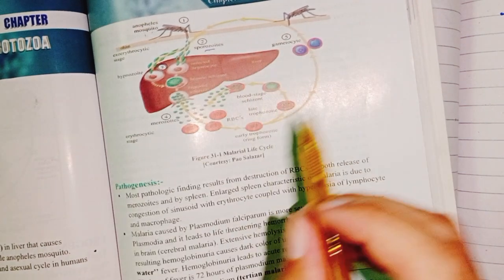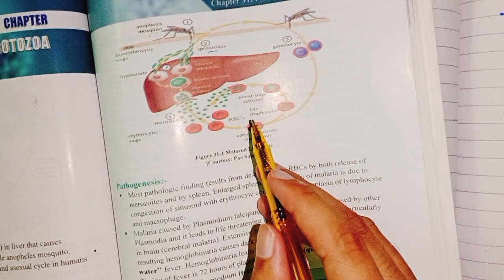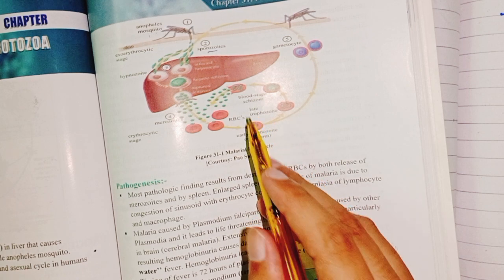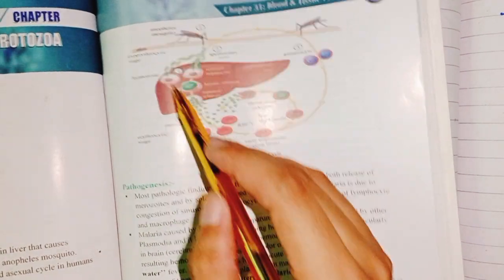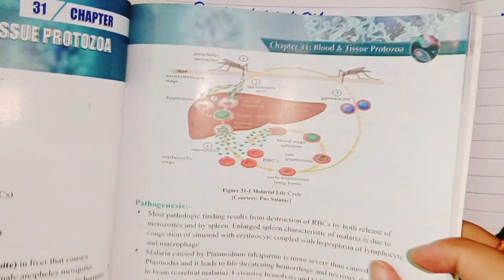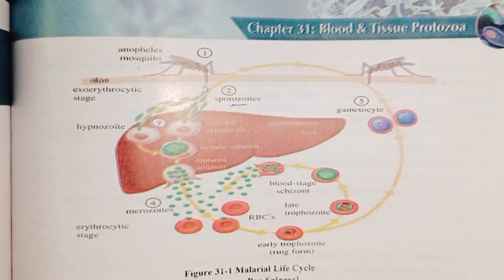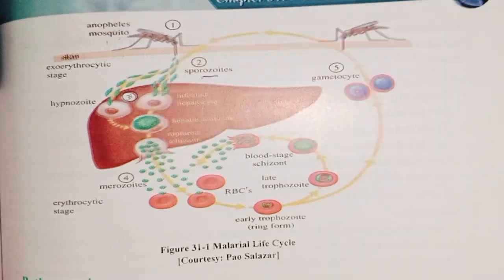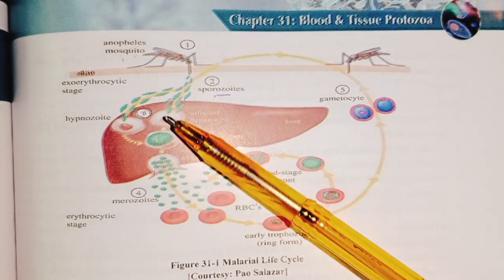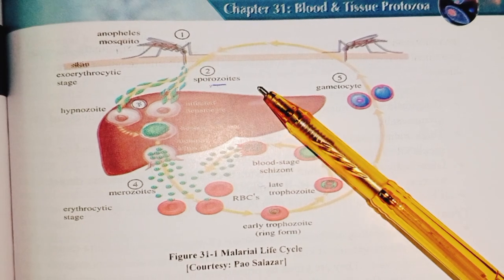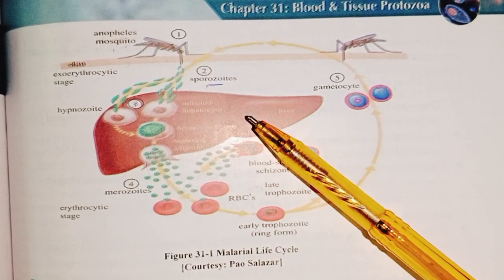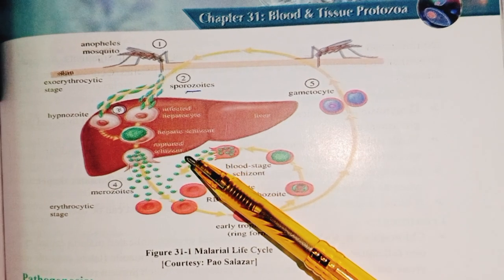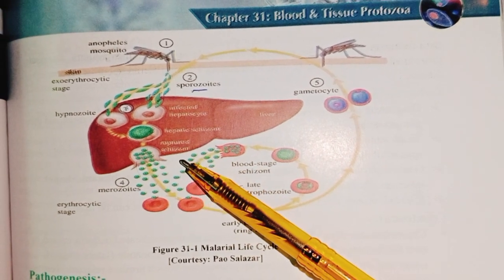As I mentioned earlier about the types of Plasmodium, this is all about the disease. I would like to take the book. You can take a screenshot of the book here. Here the mosquito bites and here are the sporozoites that enter the liver cells and they convert into the schizonts. Schizonts contain thousands of merozoites.